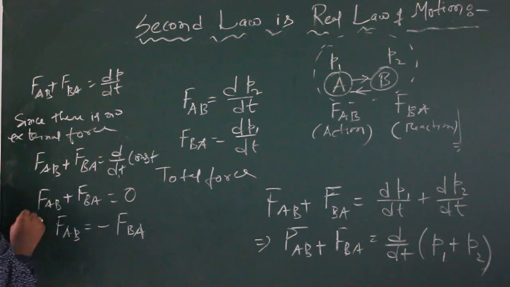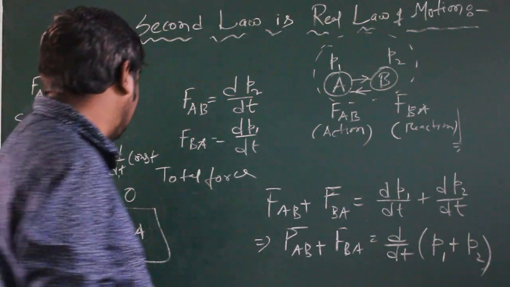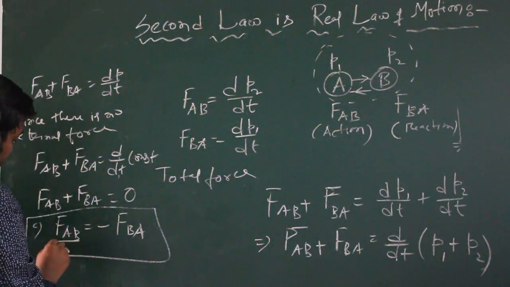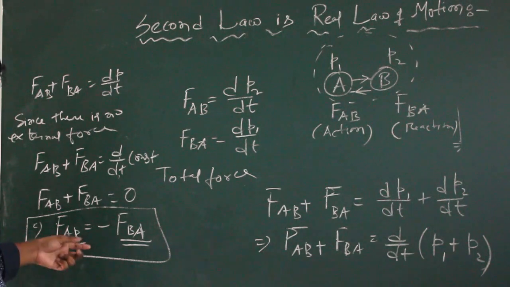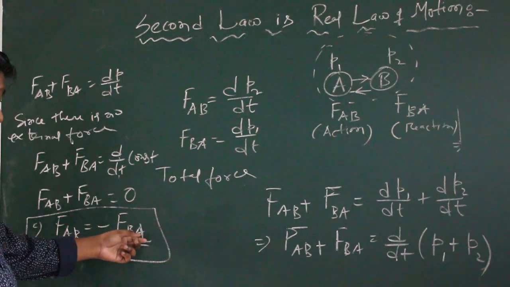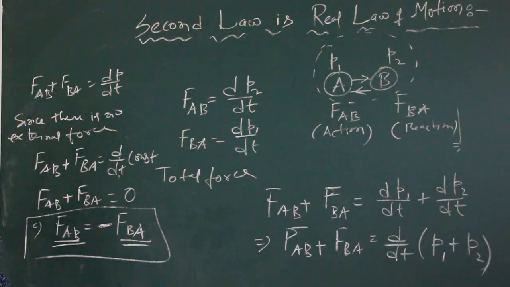Okay, so what is this? This is the Newton's third law of motion. This is the action, this is the reaction. So what is Newton's third law of motion? Every action has an equal and opposite reaction. So this is the equal reaction, and opposite, for opposite the minus sign.